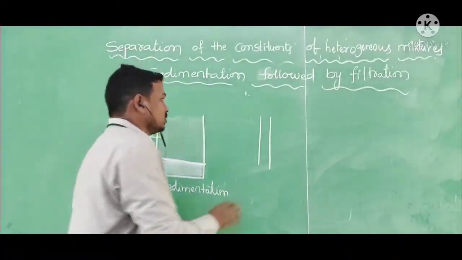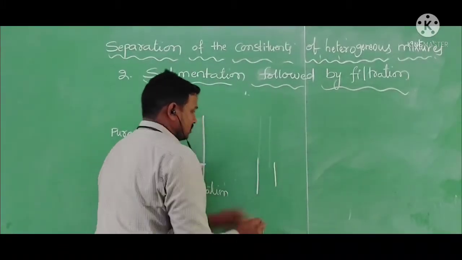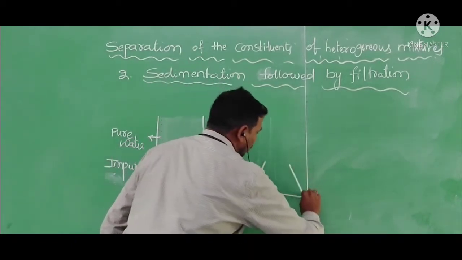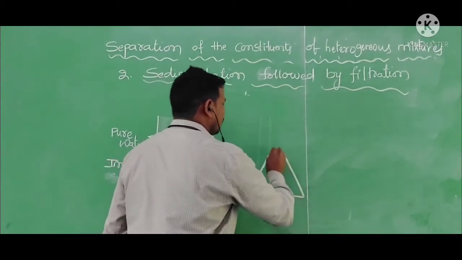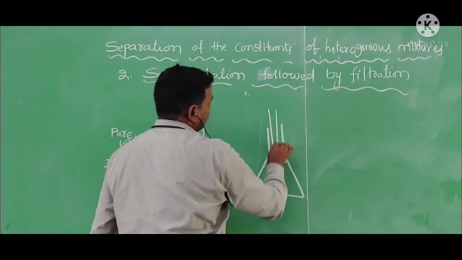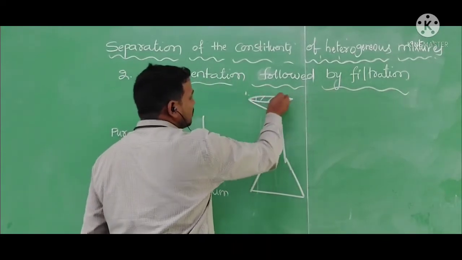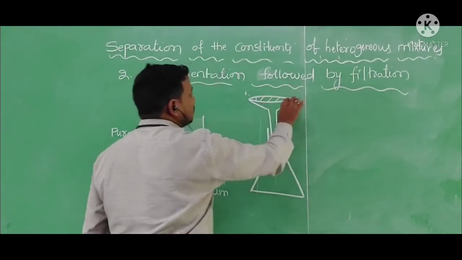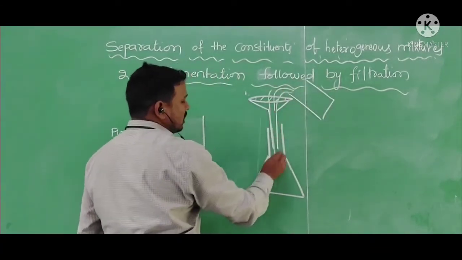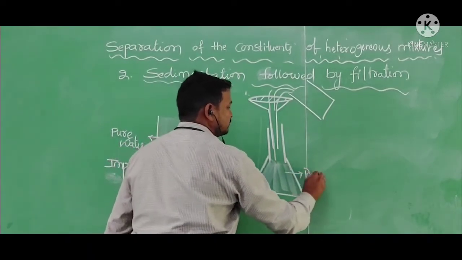of the water. So here, I am taking one conical flask. In the conical flask, I am going to collect the pure form of the water, or pure water. So here I am taking one conical flask again. In that I am fixing the filter paper. So if I pour the water, what will happen? Only water will come down and it will be collected in the conical flask, pure water.